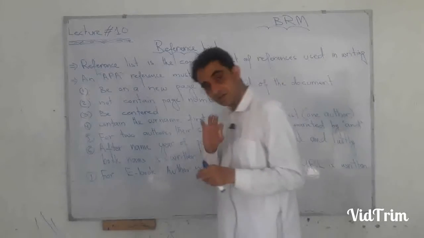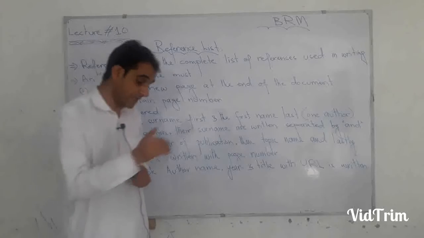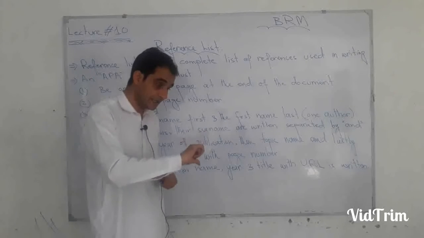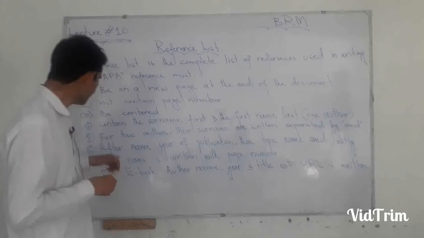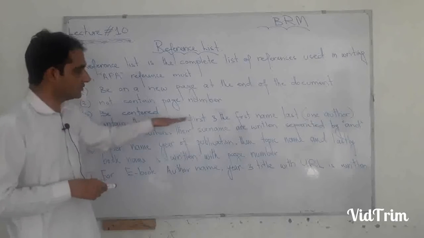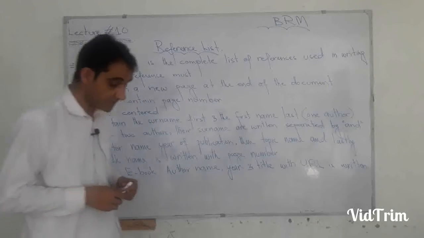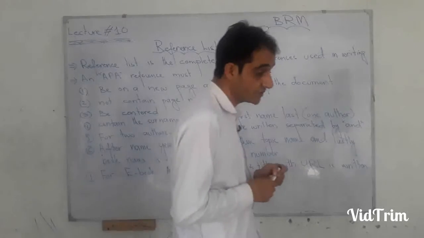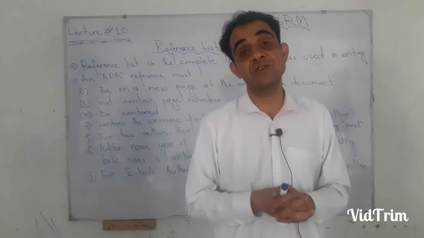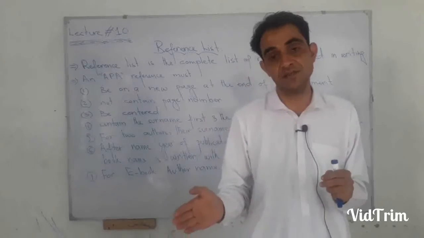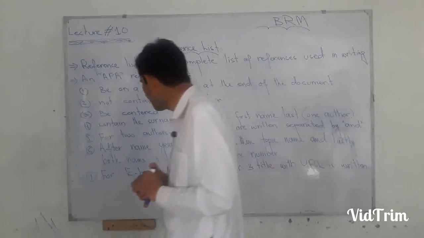So Zishan, comma Syed. So we are separating the name, bringing the last name first and taking the first name to the last, separated by a comma. Surname first and first name last in case of one author. When the writer is one person, and his name contains two words, we are taking his surname first and first name last. You should remember this thing, very important.